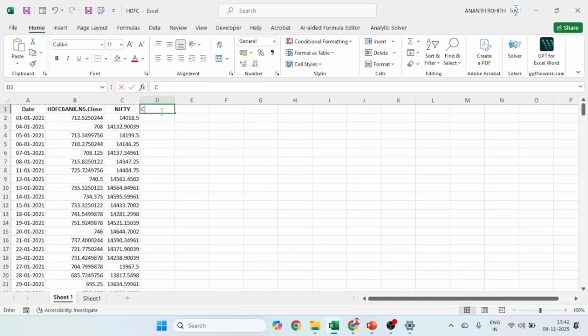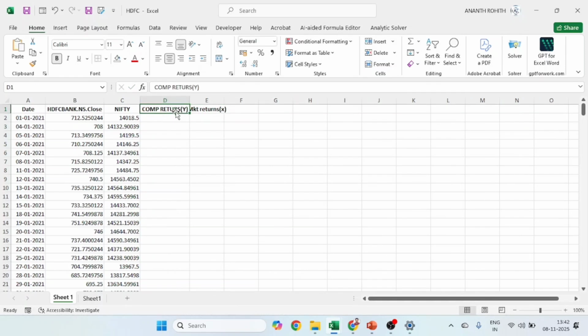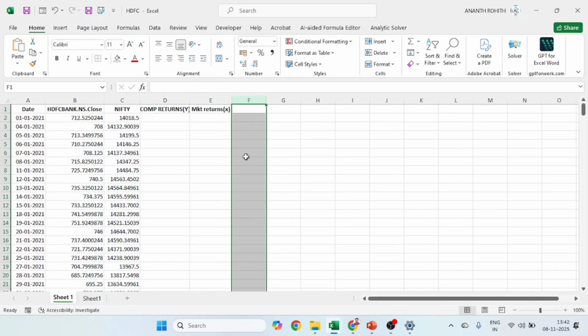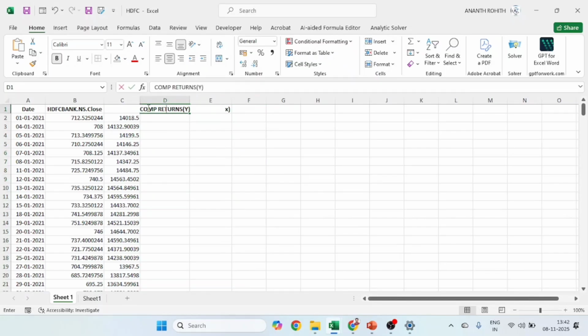We are calculating company returns, that is HDFC returns, and marking it as Y. I will tell you later why Y. Then we have market returns, and we are marking it as X. Now, these are company returns and market returns.